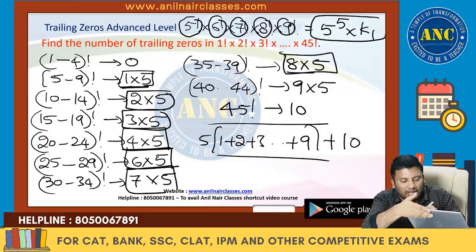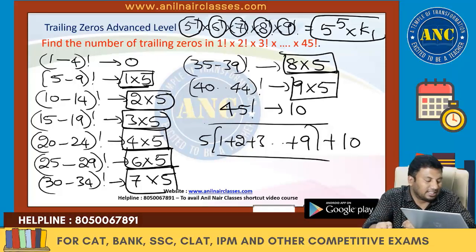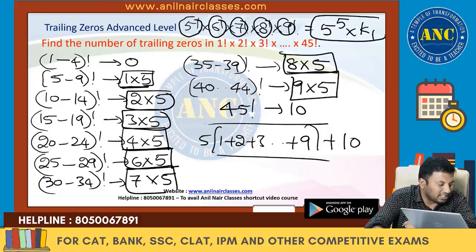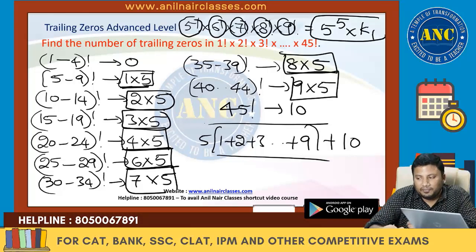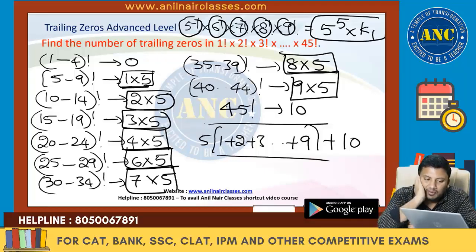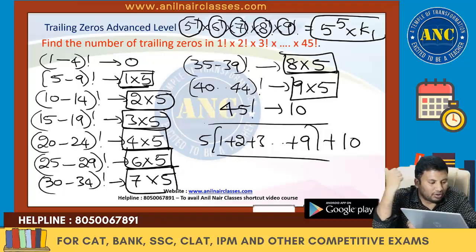8 into 5, 9 into 5, and it is 10. I hope it is clear. Ananya, don't learn that area which I am not good at. Don't make calculation mistakes. I can make a calculation mistake because I have a duster or an eraser to erase it. But in your examination, one silly mistake might cost you great chances. I hope it is clear.